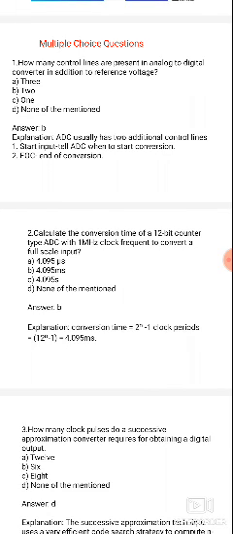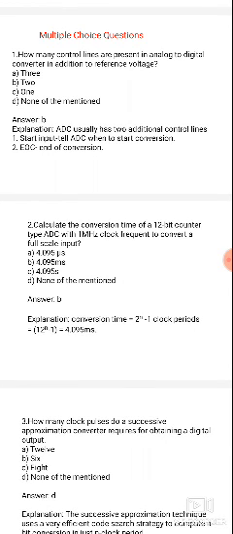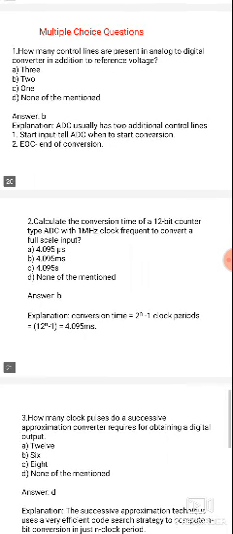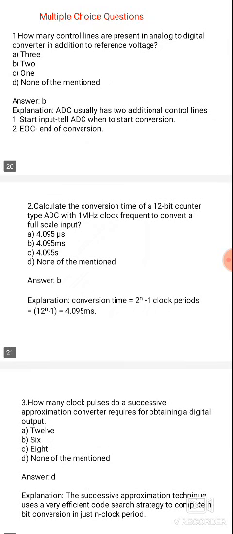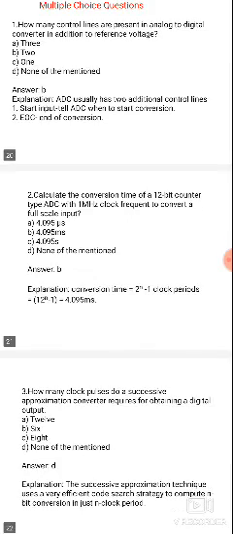Next, the frequency is given: f is equal to 1 megahertz. So first, calculate the conversion time. Time t is equal to 1 by f. The conversion time for a 12-bit counter type ADC requires 4095 clock pulses. So it is 4.095 milliseconds.